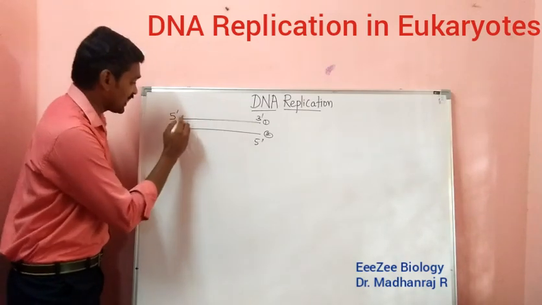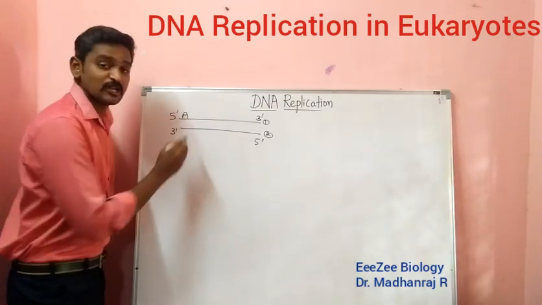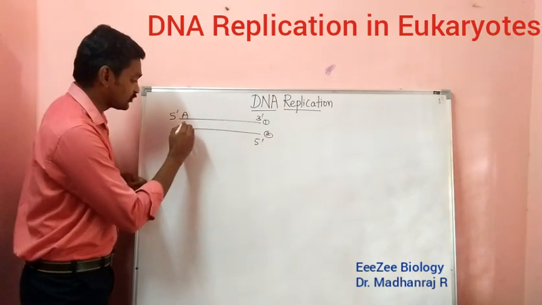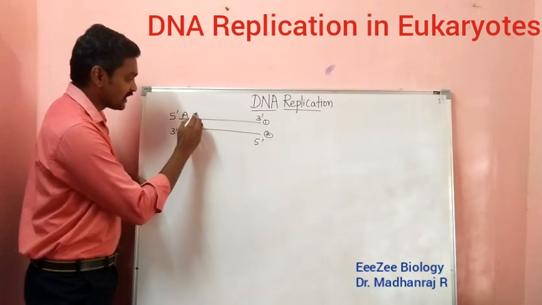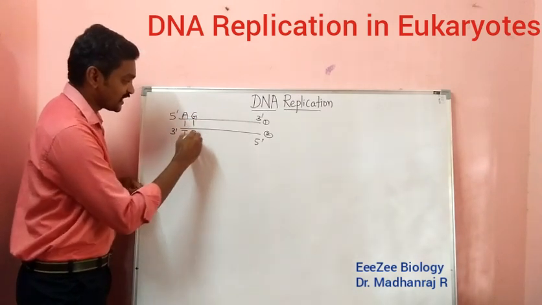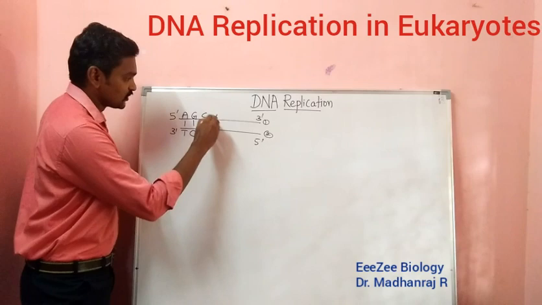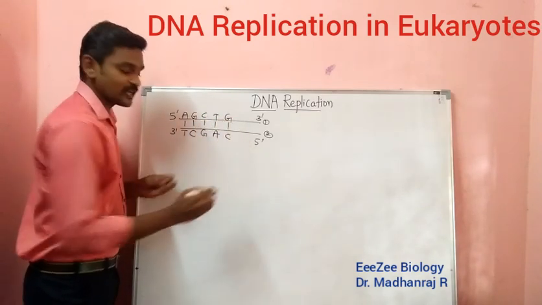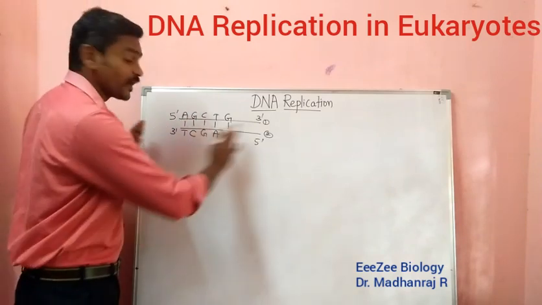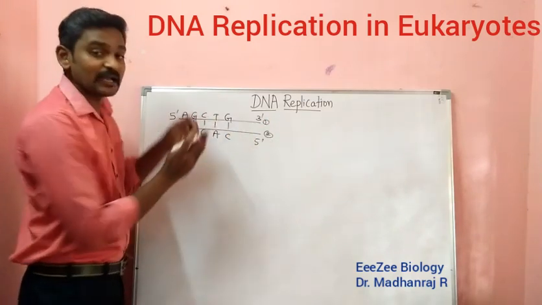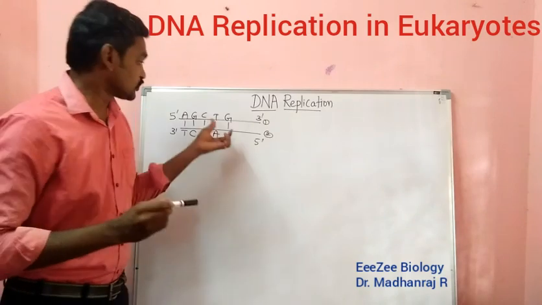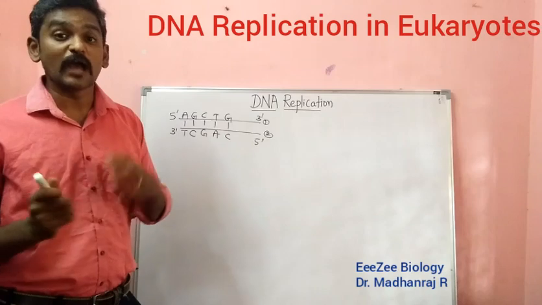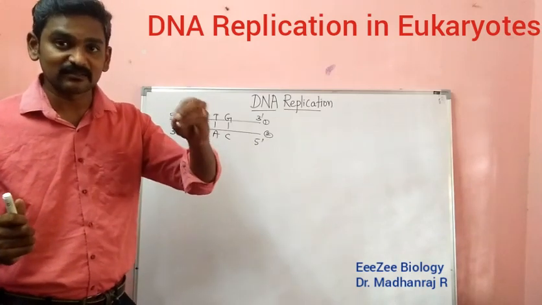Imagine the first strand. Suppose you have A, that is the nitrogen base adenine, a single nucleotide. This will pair with T. Similarly G will pair with C, and it goes on like this. Whatever base is on one strand, the opposite strand has its complementary base, by complementary base pairing. So this is the double-stranded DNA molecule, and an exact copy should be produced. Before that, you should know which enzymes will act there.